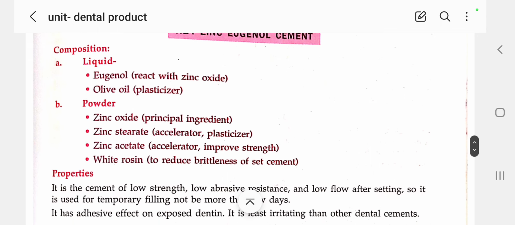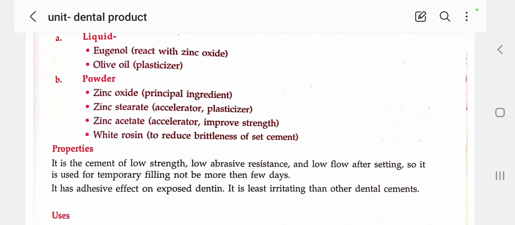In the powder formulation we have zinc oxide, the principal ingredient, and zinc stearate, a plasticizer or accelerator, and zinc acetate, also an accelerator that improves strength, and white rosin to reduce the brittleness of the set cement. So these are the main purposes.